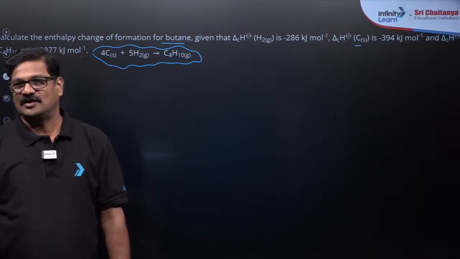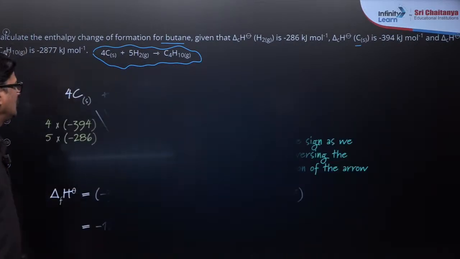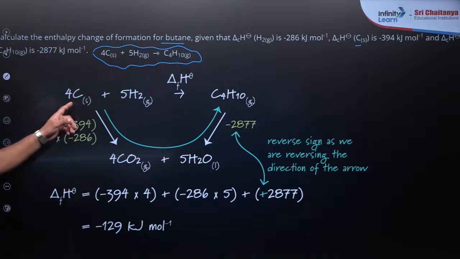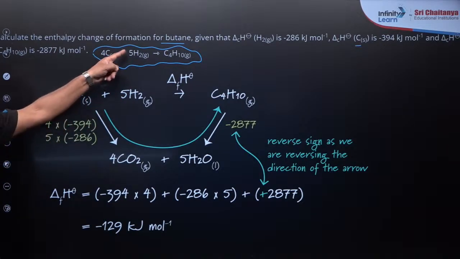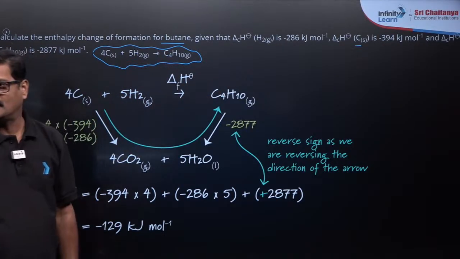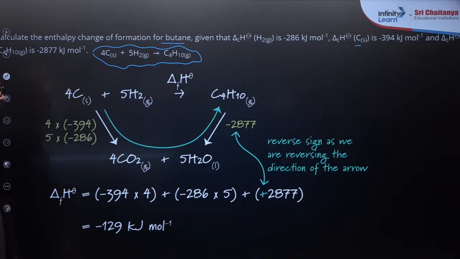Okay, so let me solve this question. Carefully see, carbon plus hydrogens: 4 carbon, 5 hydrogens gives rise to C4H10, right? And this is the enthalpy of formation.